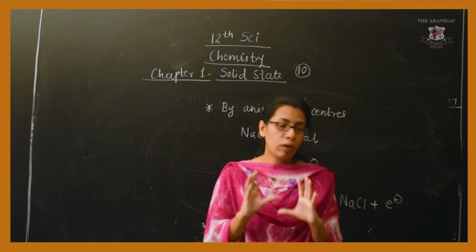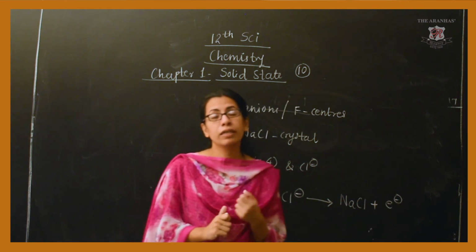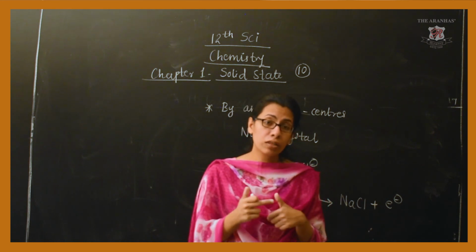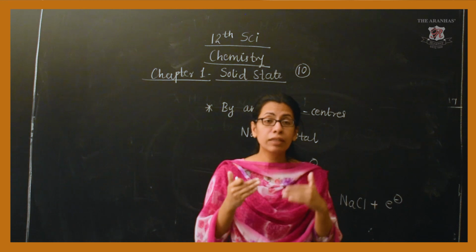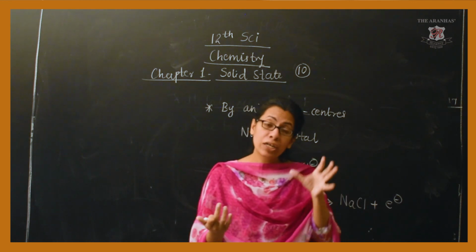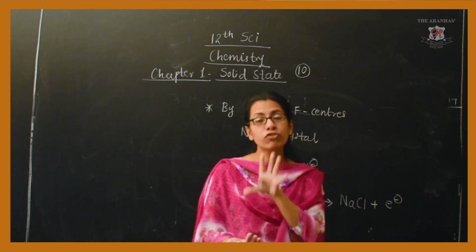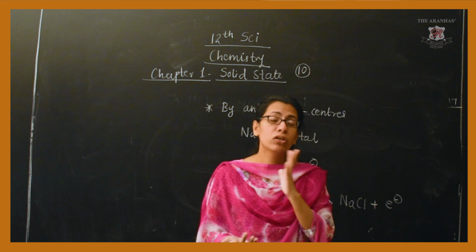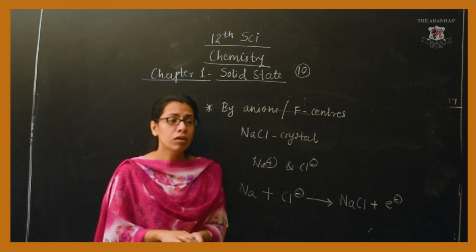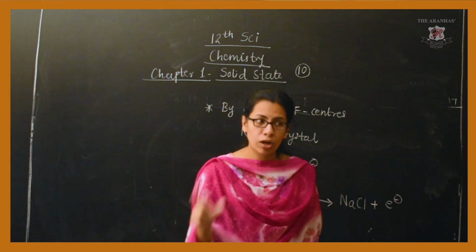And the last type of defect was due to the F centers, because of the anions which leave their regular lattice positions and electrons occupy those regular sites, which impart color to the colorless crystal. So in this way, we have discussed each and every topic of this chapter.